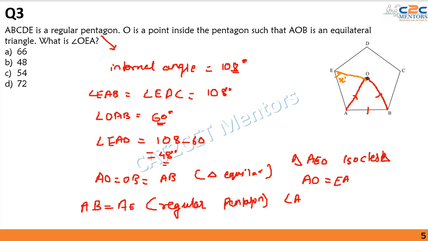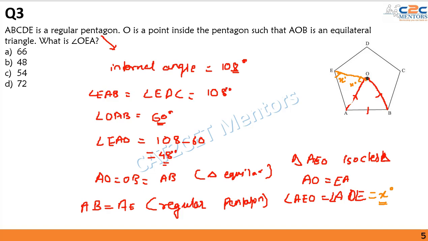Now let's say angle AEO is equal to angle AOE. We have considered angle AEO to be x degrees, hence this angle AOE will also be equal to x degrees. So let's say this will be equal to x degrees. I have written it over here. The second angle is AOE over here, hence this angle will be x degrees.